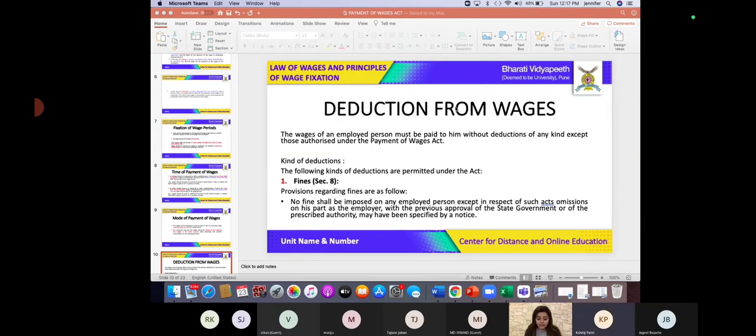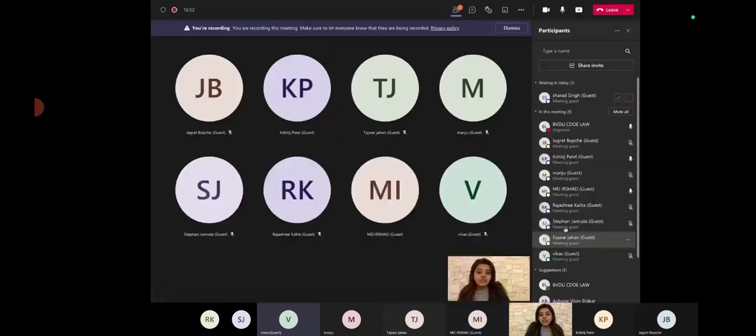Deduction for HRA, house rent allowance. Yes, very good. What else? Deduction by order of a court. Very, very good. Deduction by an order of court. So we know that these deductions are going to be considered as lawful. They are legal deductions.